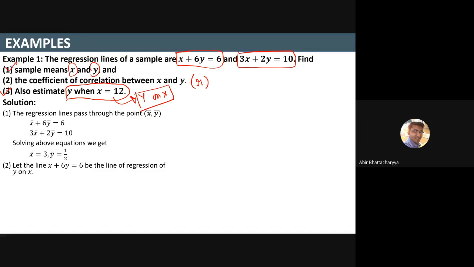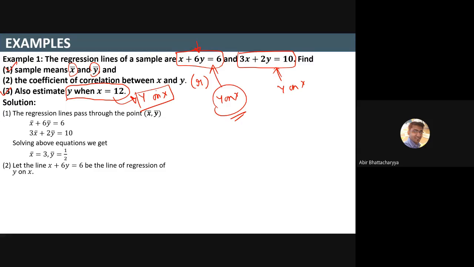Okay, so the second question: the correlation coefficient. Now let us assume x plus 6y equals 6 is the line of regression of y on x. Right now I don't know whether it is the y on x equation or the x on y equation. For the time being, I'm assuming that this first equation is the y on x equation.